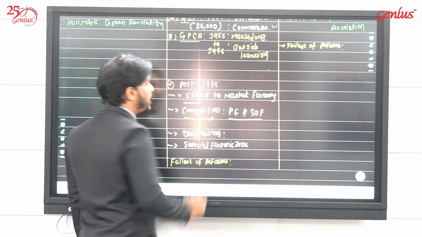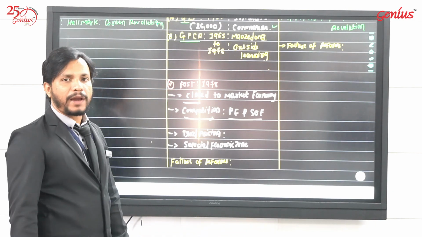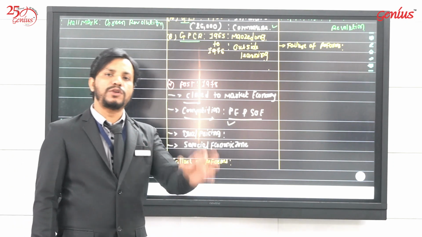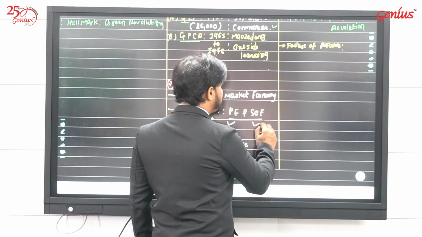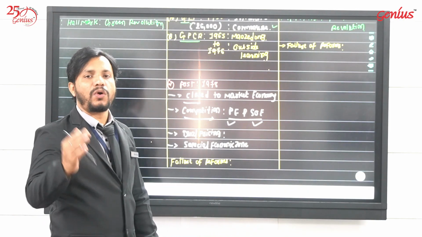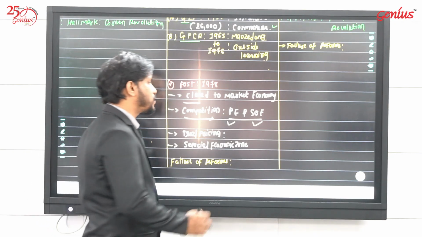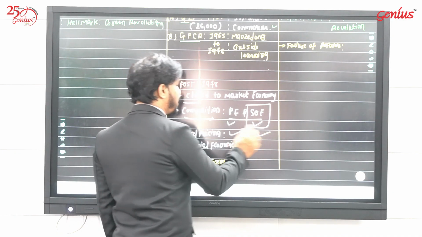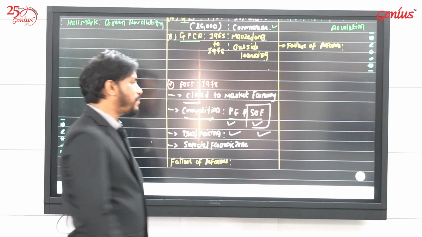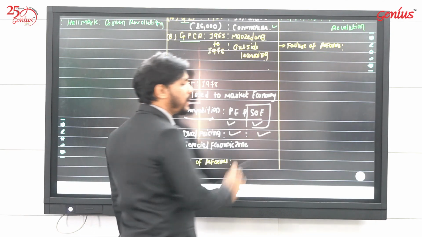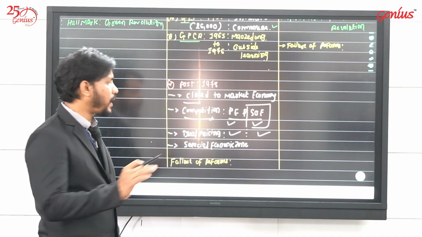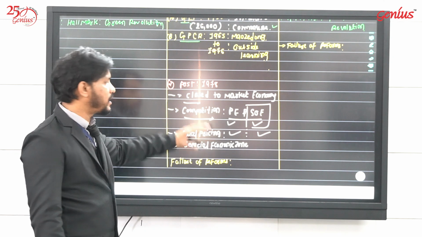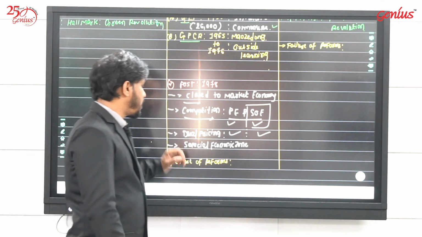China also accepted that private enterprises, PE, will also produce qualitative goods, and SOE, that is state-owned enterprises, government-owned enterprises, will also produce goods. One side government, one side private people, and nobody will control the market, but whichever is the better competitor, that segment will win the market race. That was decided by China.